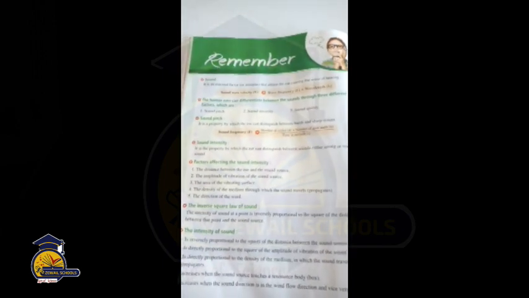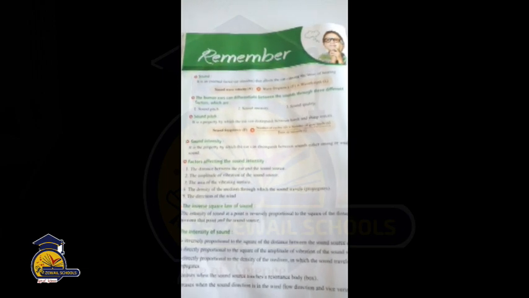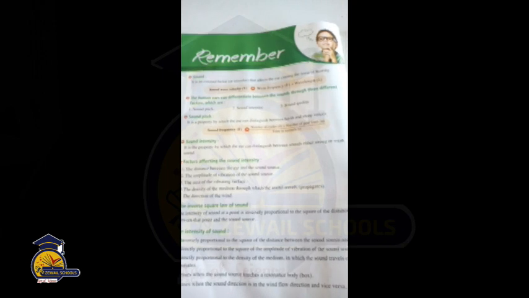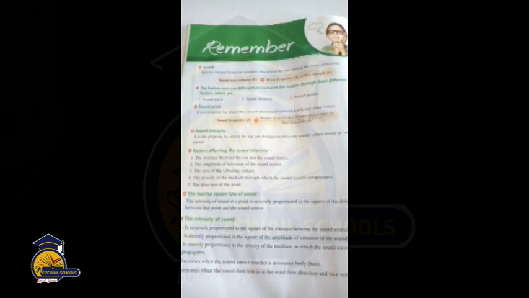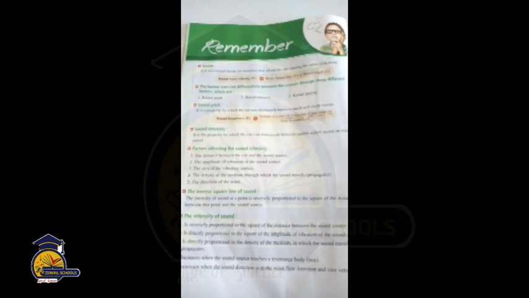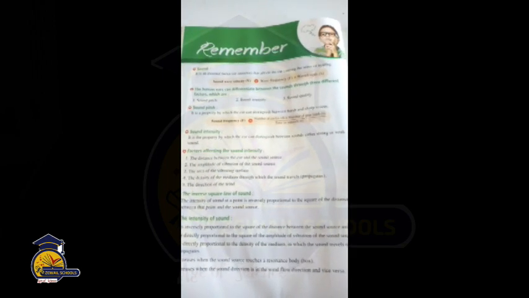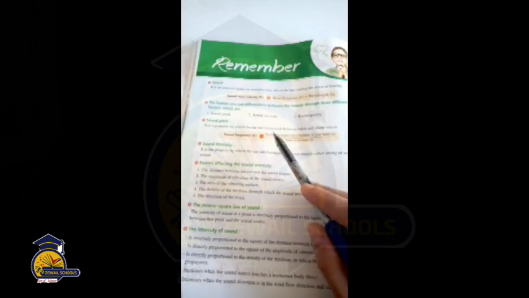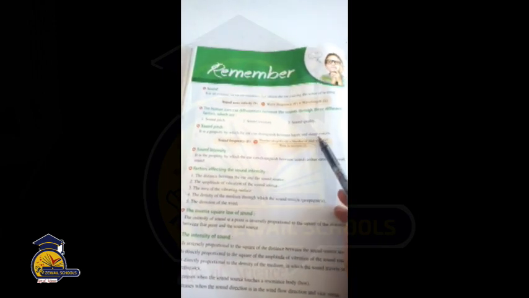The human ear can differentiate between sounds through three different factors, or we call them the properties of sound. Number one, sound pitch. Number two, sound intensity. Number three, sound quality. Sound pitch is the property by which the ear can distinguish between harsh and sharp voices.